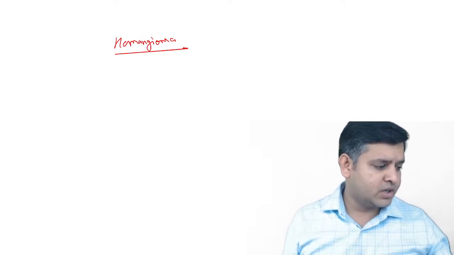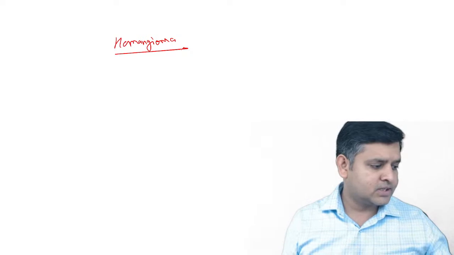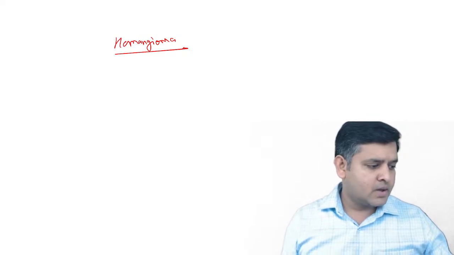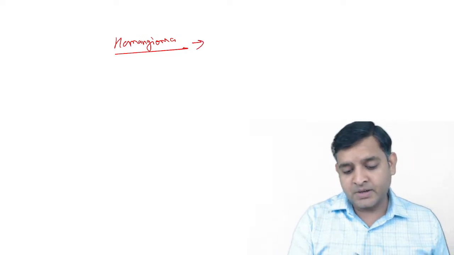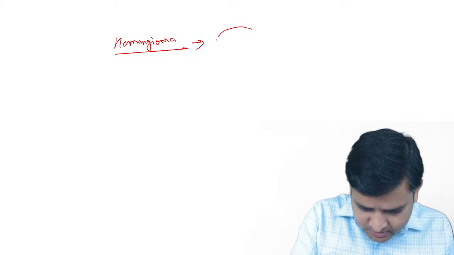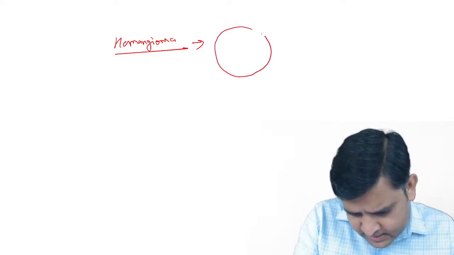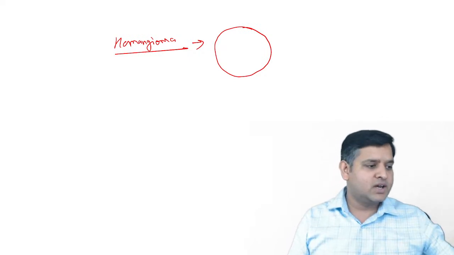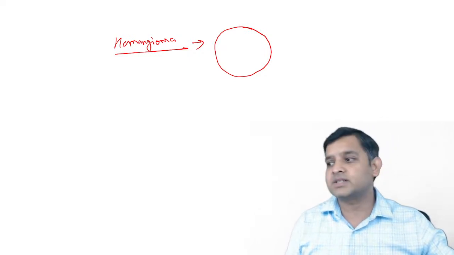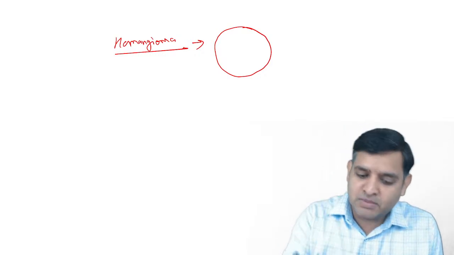Every focal lesion in the liver will have a specific pattern. Hemangioma, understand what it is. Hemangioma is a vascular tumor with what you can broadly say are disorganized blood vessels.